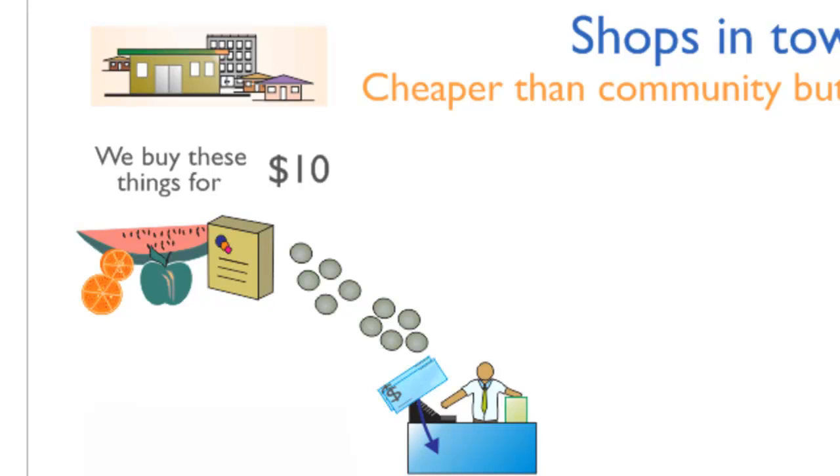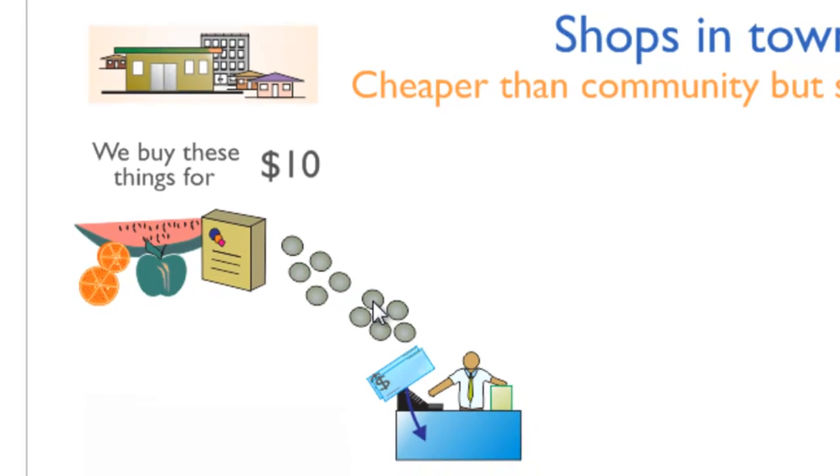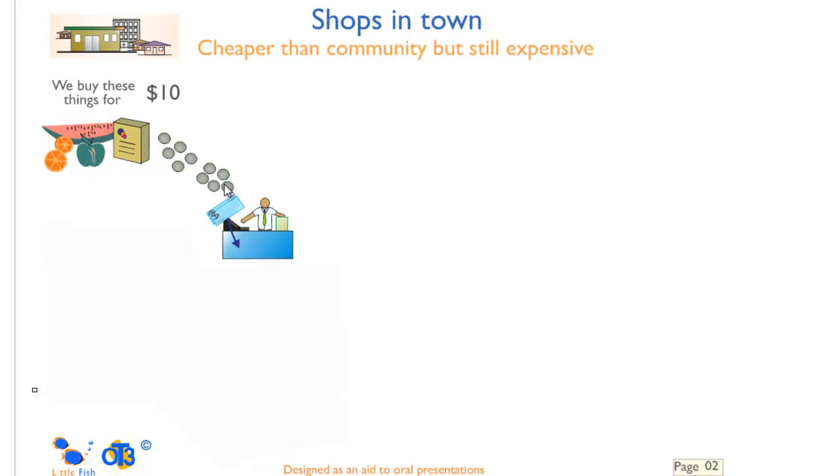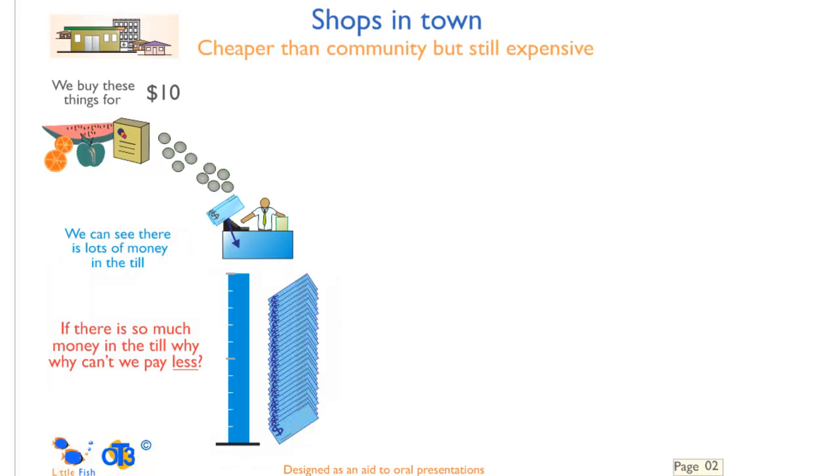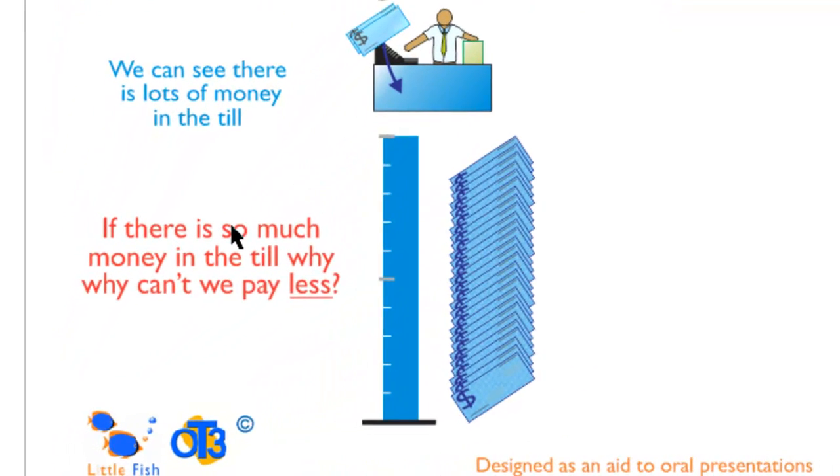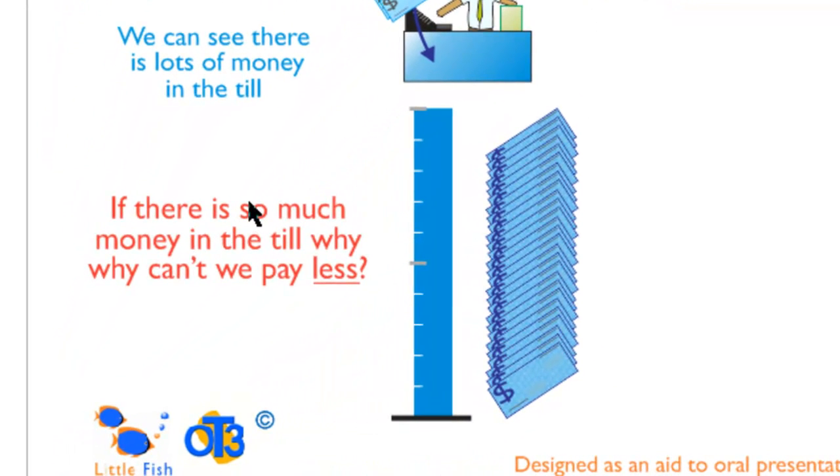Now let's suppose we go from our community and go to shop in town. The shops in town, they're cheaper than the community store, but they're still expensive, and when you're on low wages, it's a lot of money. So suppose we buy some things for $10. We pay it into the till, and when that person opens the till drawer, we can see there's a lot of money in that till. Look at all that money there compared to what we pay in. When there's so much money, couldn't we pay a bit less, surely?